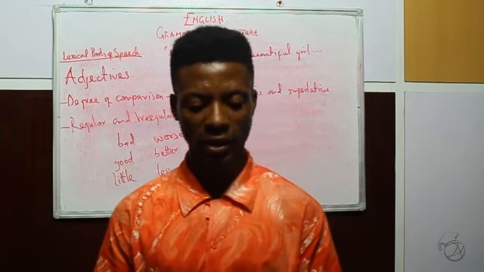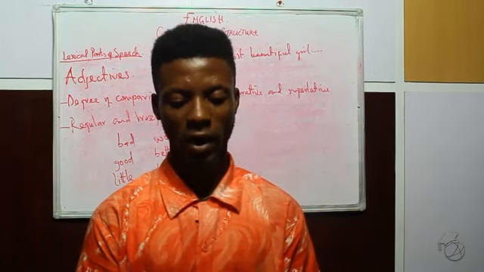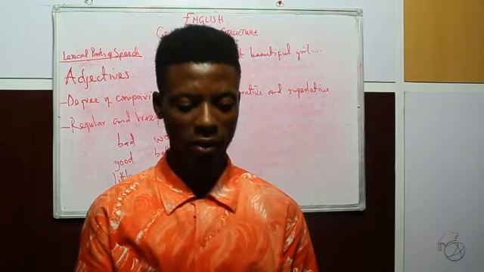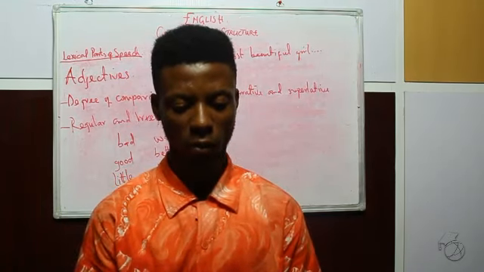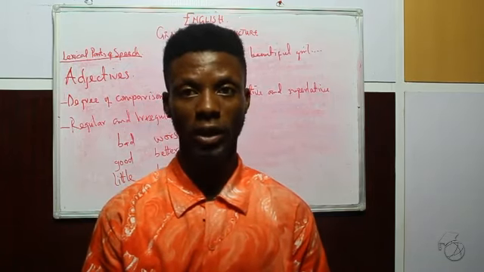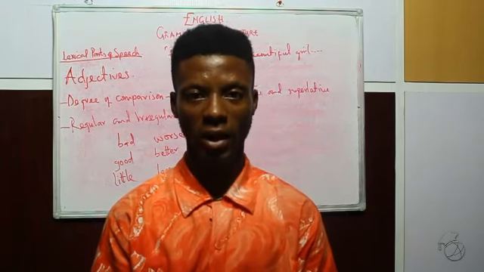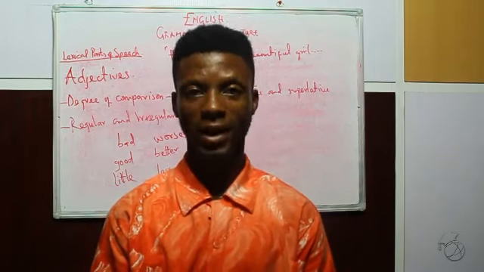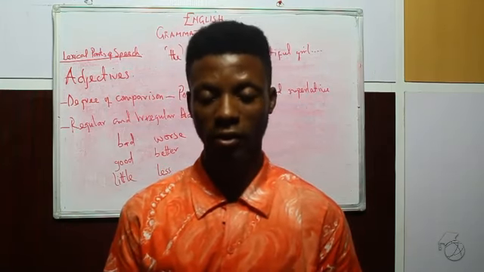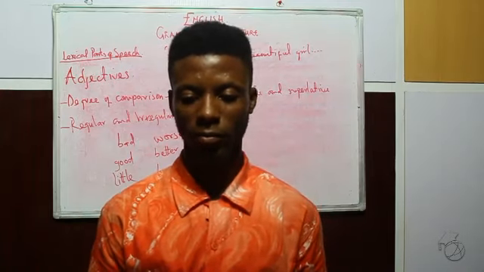If the base ends in just one consonant sound, which comes after a vowel, repeat that consonant and add ER for the comparative and EST for the superlative. Example, sad becomes sadder in the comparative and saddest in the superlative. Thin becomes thinner and thinnest. Fat becomes fatter and fattest.